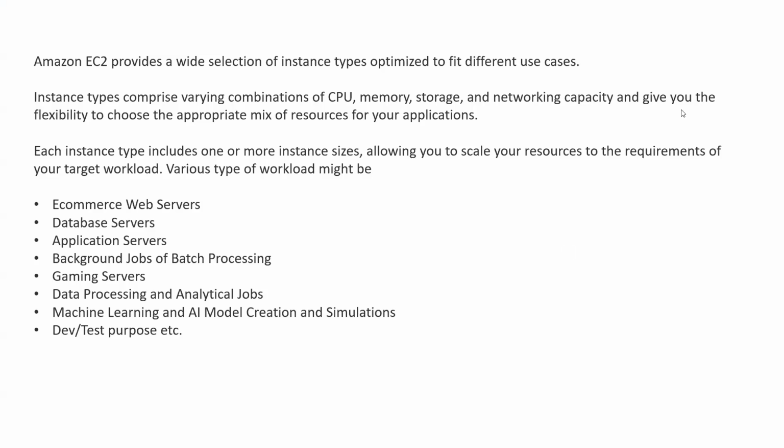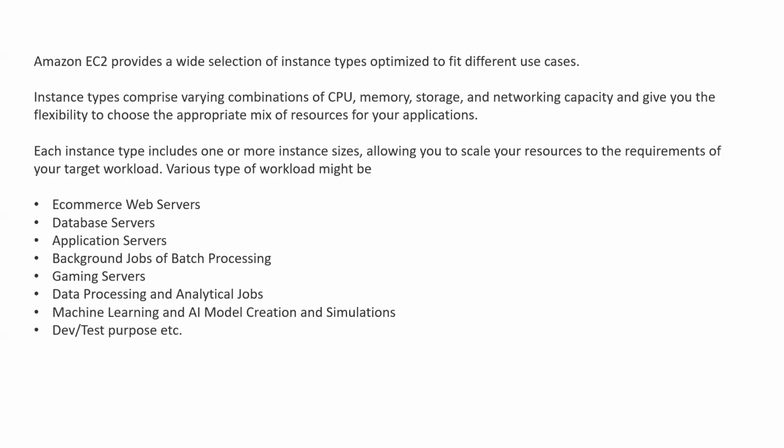Let me explain. Amazon EC2 provides a wide selection of instance types optimized to fit different use cases. We need virtual machines or EC2 instances for various kinds of requirements. Different तरह की requirements होती हैं, in terms of application, in terms of website, in terms of deploying any workload.